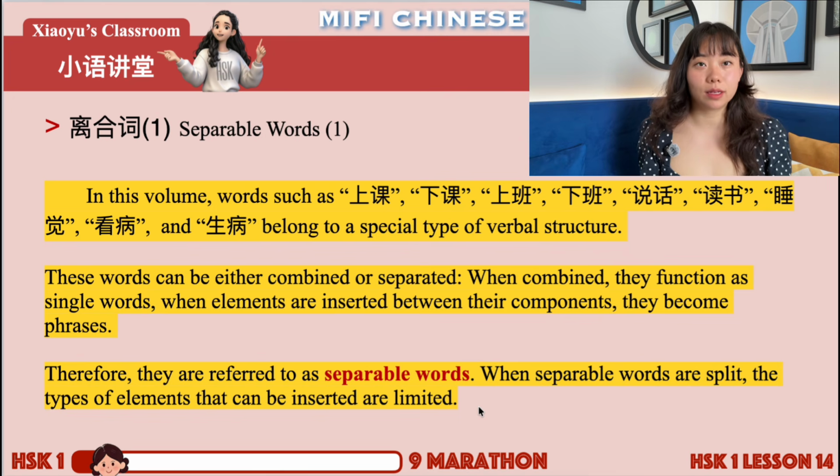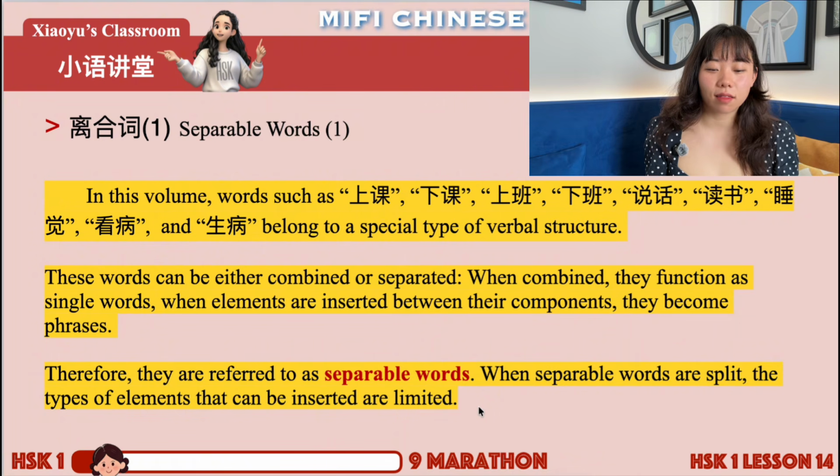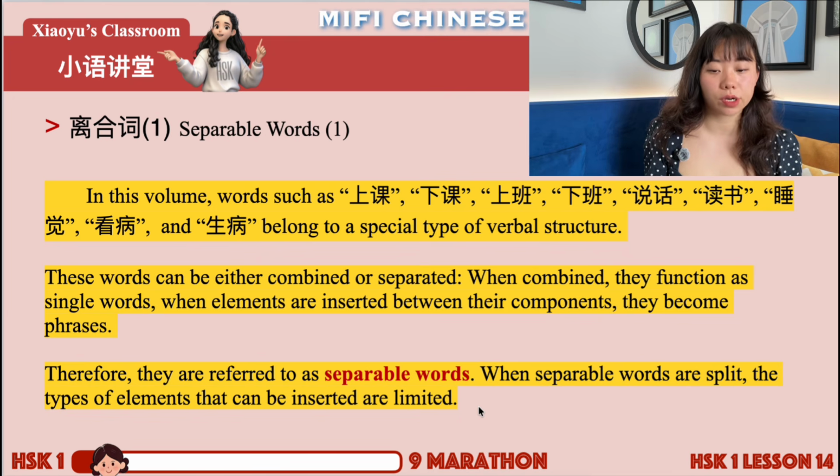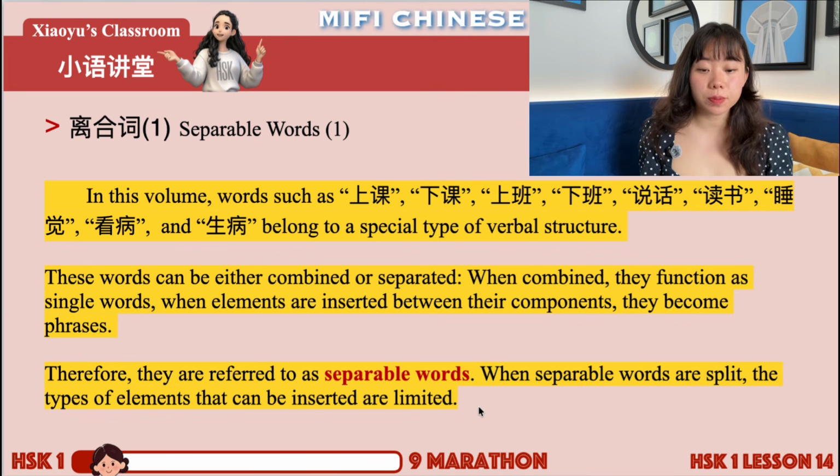Okay, really long definition. So let's see, what does it actually mean? In Chinese, there are basically three types of verbs if we divide them based on whether they're separable or not. First, separable words. Second, inseparable words. And third, verbs that have only one hanzi. When we're talking about separable or inseparable, of course, they have multiple hanzi so that we can separate them, right? But if there's only one hanzi, of course, it's inseparable.